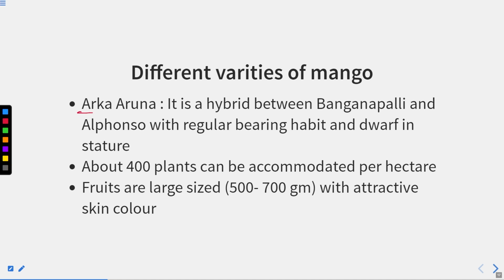Next is the Arka Aruna. It is a hybrid between the Baganpalli and Alfonso with a regular bearing habit and dwarf in stature. So this is quite a dwarf plant. Now you can see this Neelam and Alfonso are more used for giving rise to the new hybrid varieties, right?